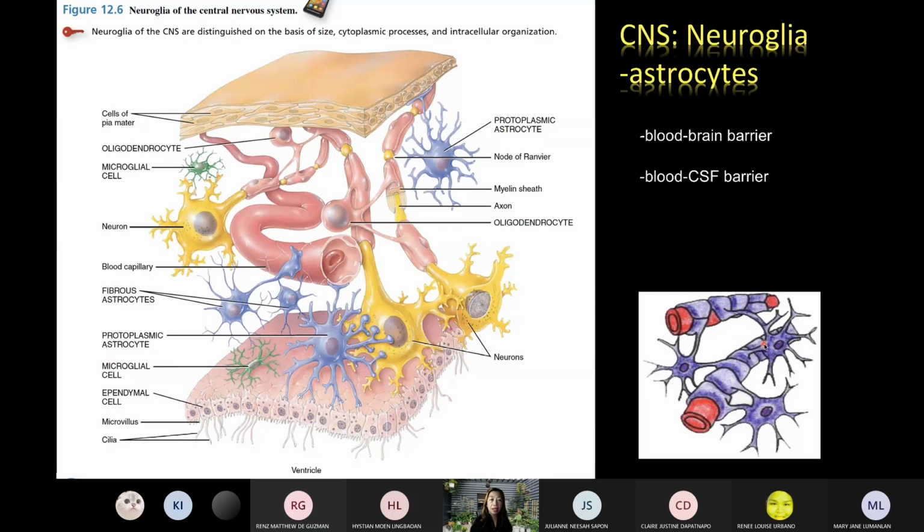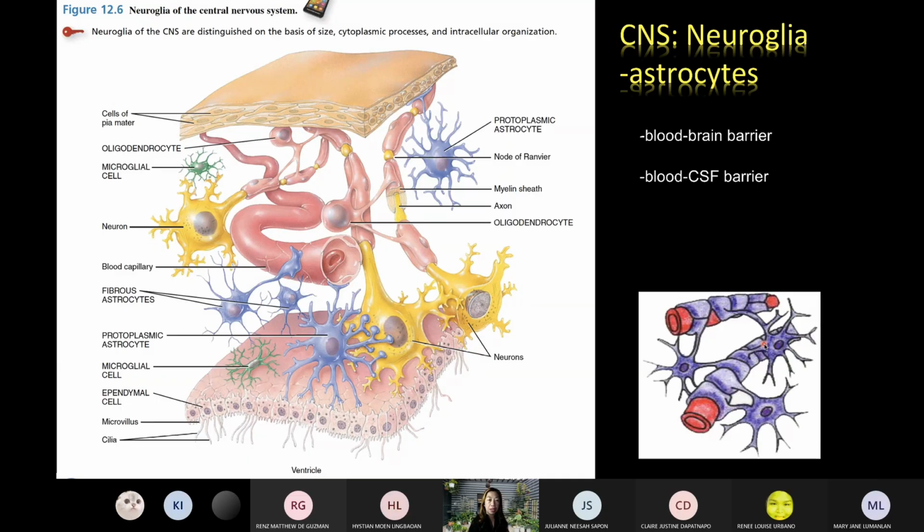Those toxins should not really enter our nervous tissue. Because if they do, we'd die right away, right? They would most definitely affect our neurons. And the neurons, the brain and the spinal cord, are the control centers of the body.